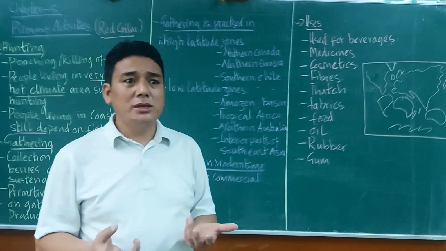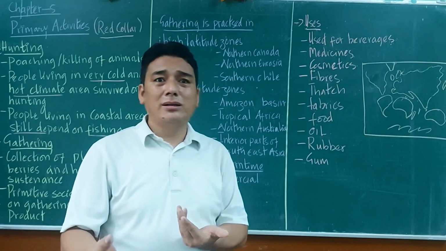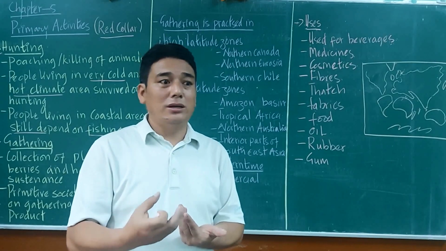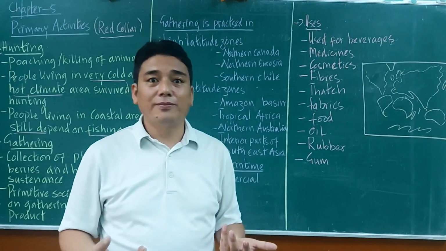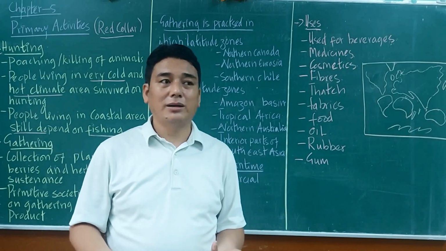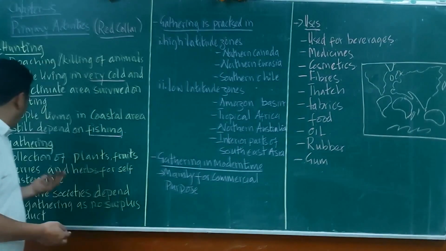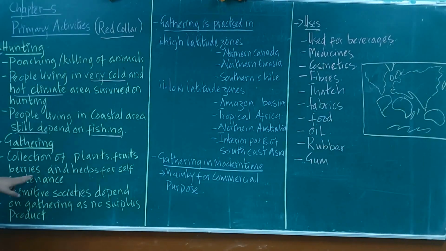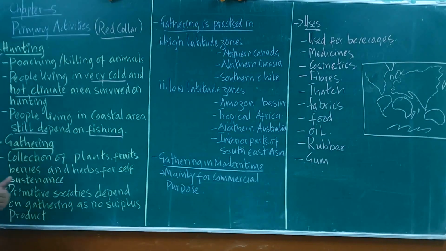No surplus means there is nothing to sell in the market. The product which they get is consumed by themselves. So there is no surplus product for them to sell in the market. Gathering is the collection of plants, fruits, berries, and herbs for sustaining living.